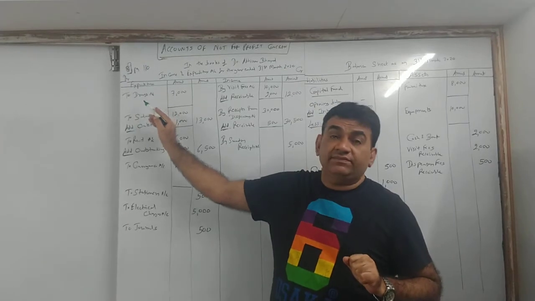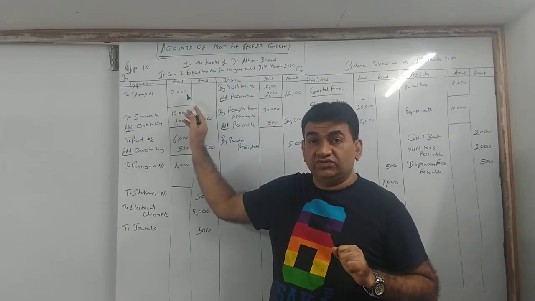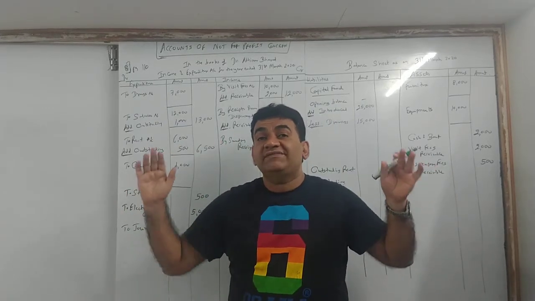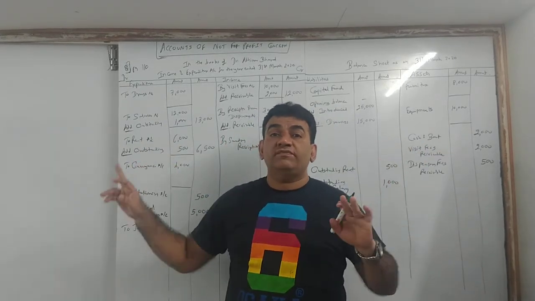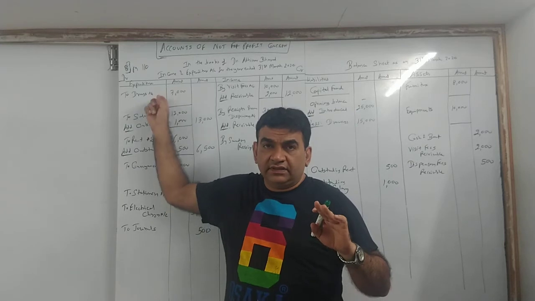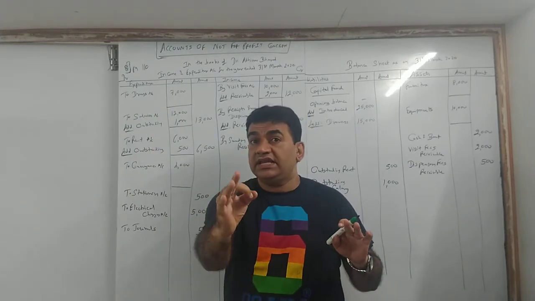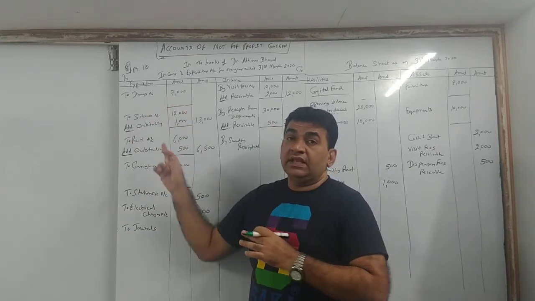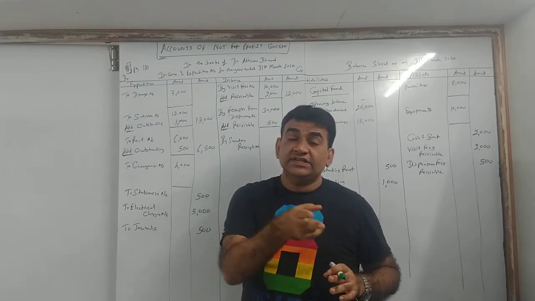See here, the first item. How much I have spent for it? 7,000. This means the total money which I have spent on purchase of medicine is 7,000. Now, stock of drugs is 1,000.